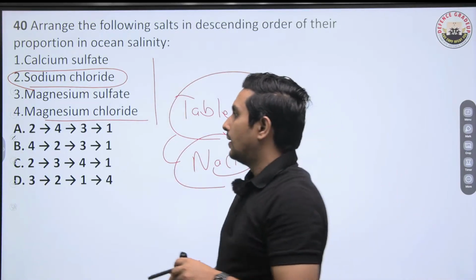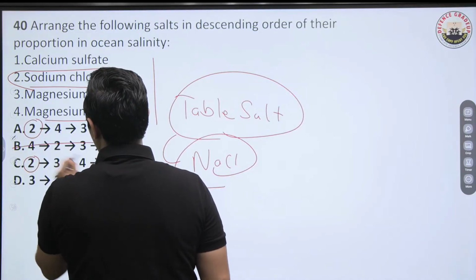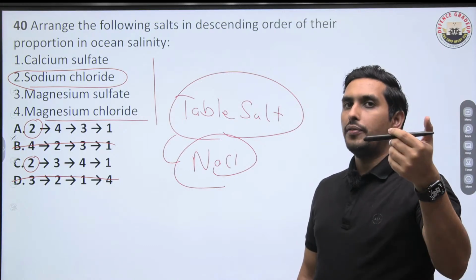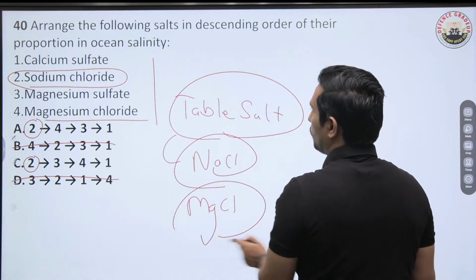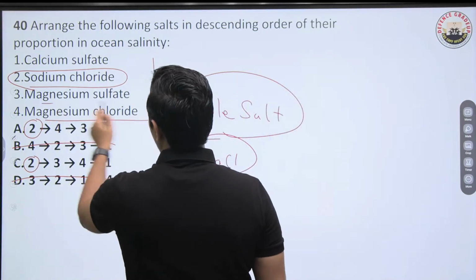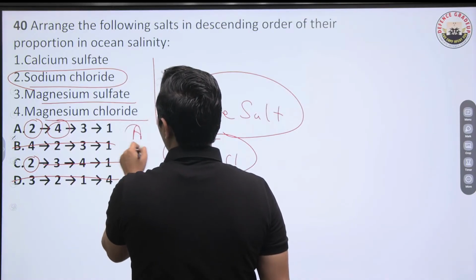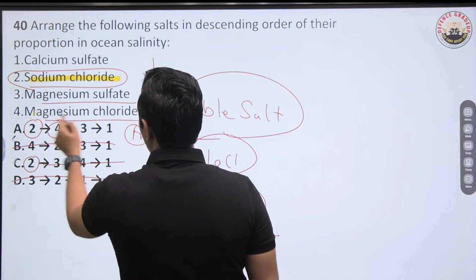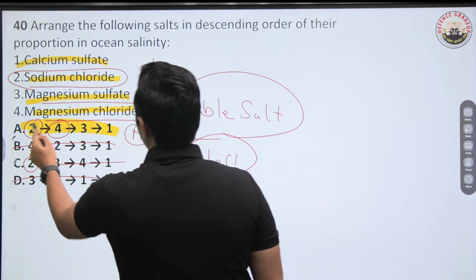If sodium chloride is on the top, it has to be either A or C, because we can eliminate the others. Sodium chloride is followed by which of the following? Magnesium chloride, MgCl2. So magnesium chloride has to be second, and then we have 4. Of course it has to be A. Sodium chloride, then magnesium chloride, then magnesium sulfate and calcium sulfate. So A is the right answer.